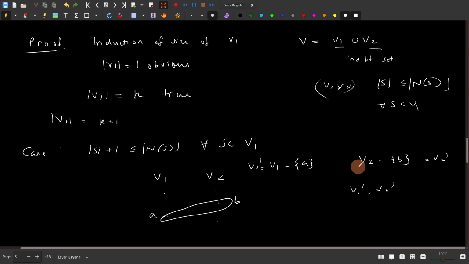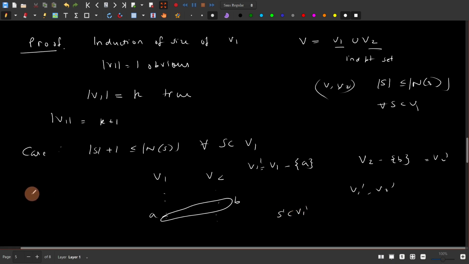If we show that this holds for v1 dash and v2 dash, then we have a perfect matching at this level, and then you could add the edge a-b to this matching to get an overall perfect matching. So all our job has been reduced to showing that this kind of subset condition also holds for the v1 dash, v2 dash system. So how do we show that? Consider any subset s dash of v1 dash.